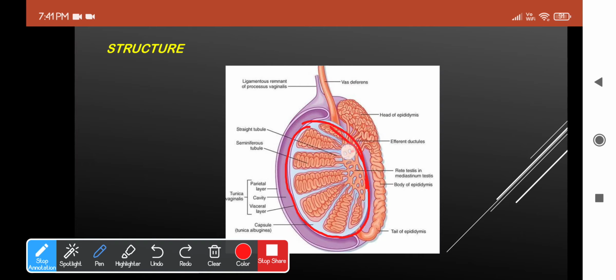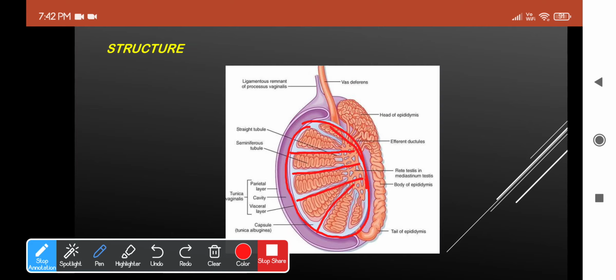So these are the septa which arise from the thickened part, the mediastinum testis, to the anterior aspect of the tunica albuginea. So what does it do? This will divide the entire testis into numerous lobules. There will be around 200 to 300 lobules in each testis. Okay, so these incomplete septa will tend to divide the entire testis into numerous lobules.